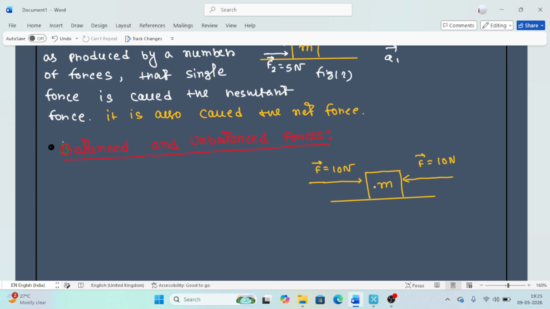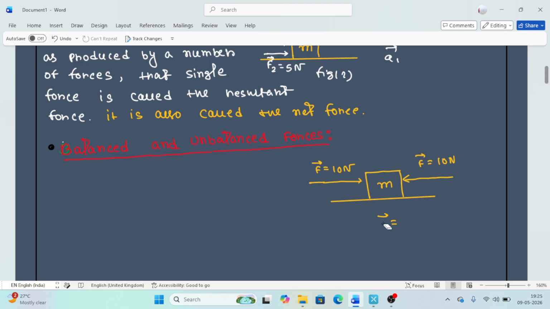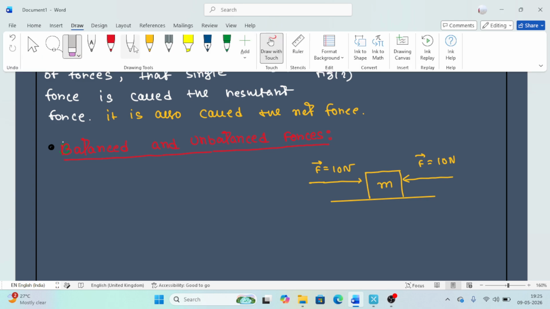In this situation, you tell me, does the object have any acceleration? Is the body accelerating? The answer will be no, the body is at rest. So we are applying force, but in this situation the body does not accelerate.